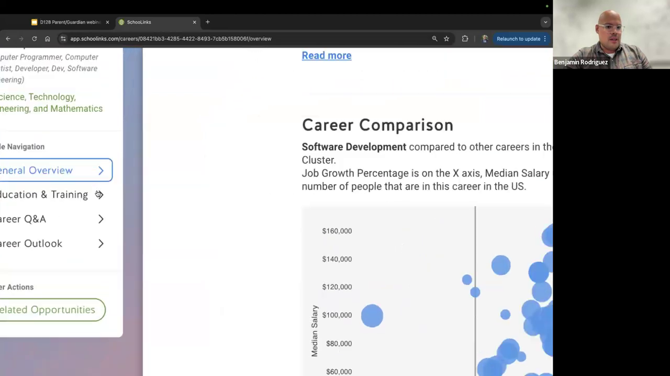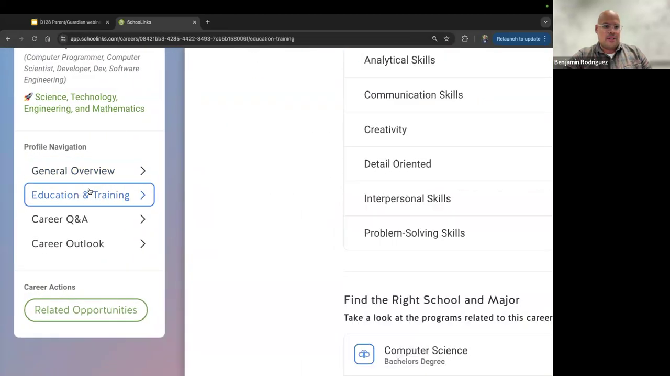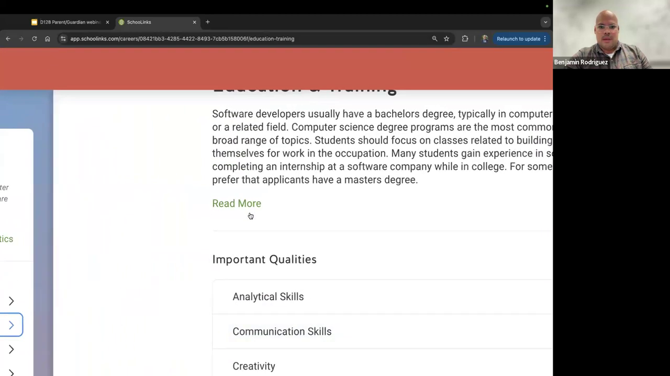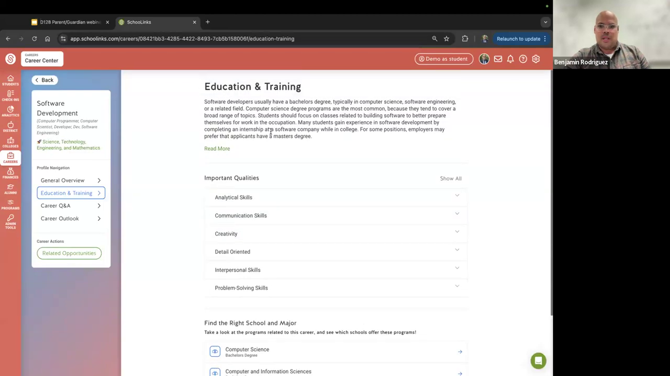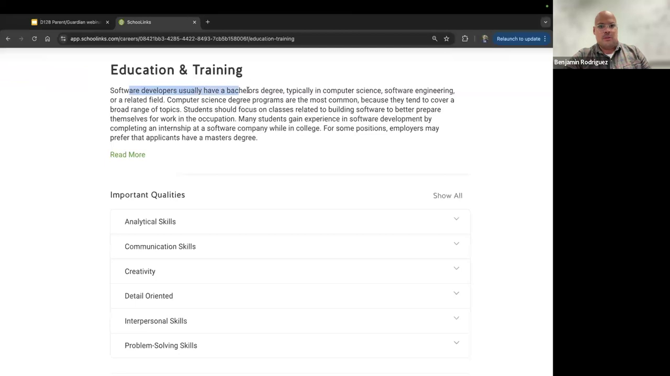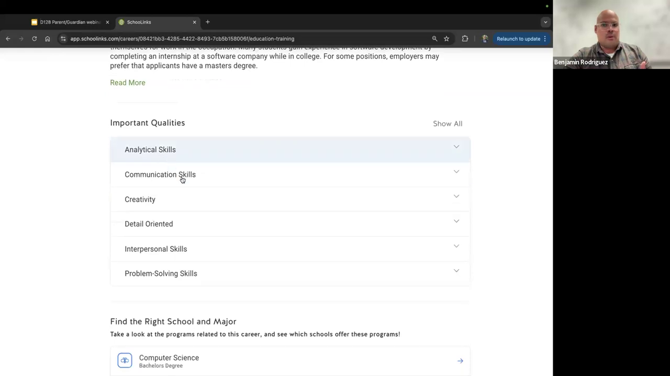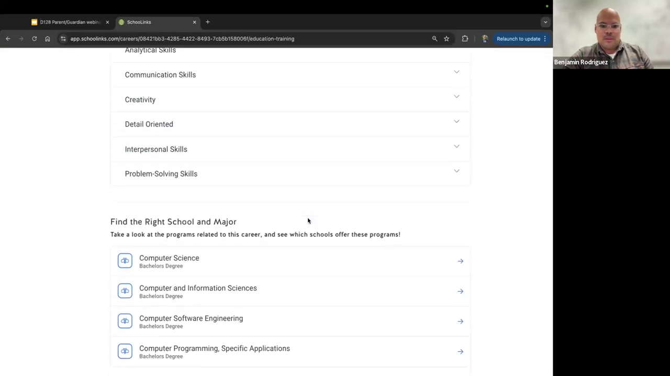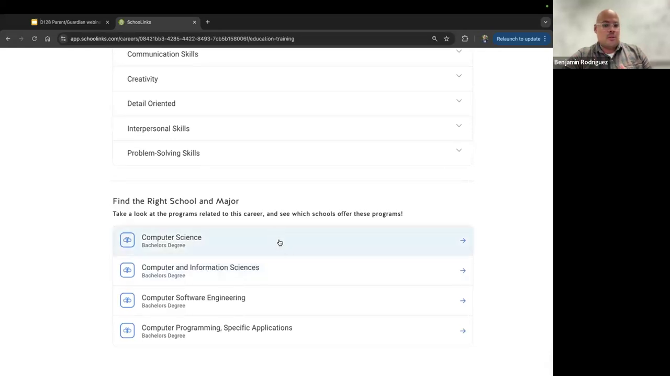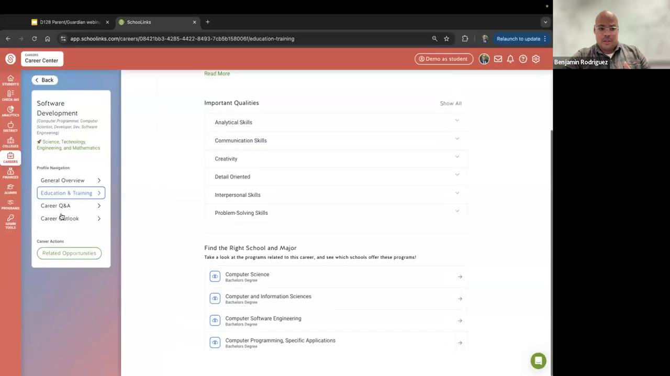If I go over here to the education and training, this little profile navigation, I can click there and start learning about what I need in terms of education and training. You'll see that folks in this career option usually have a bachelor's degree, and they give you some more information there, and you can read more. There are important qualities that students might want to reflect upon and ask, hey, are these qualities something I find myself doing throughout my time at school? You can see that there's also related schools and majors that students can immediately click on and start navigating to some searches and post-secondary options related to that career option.